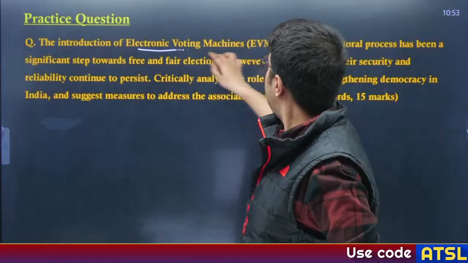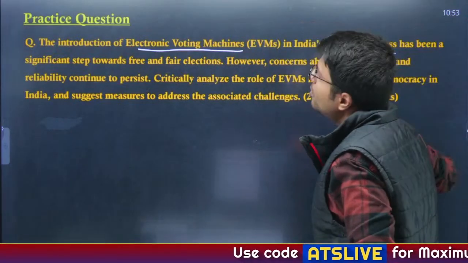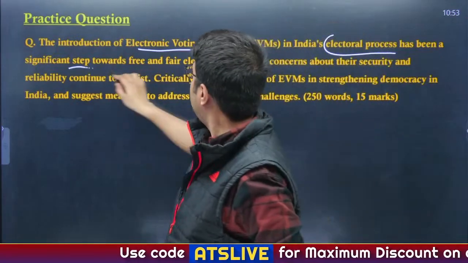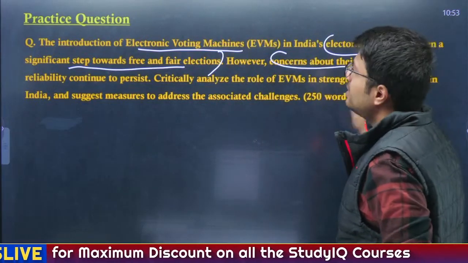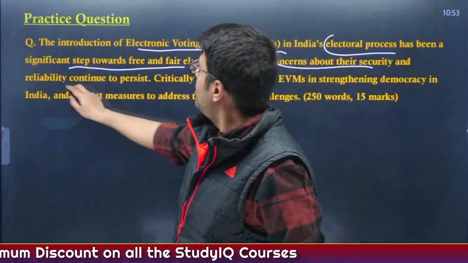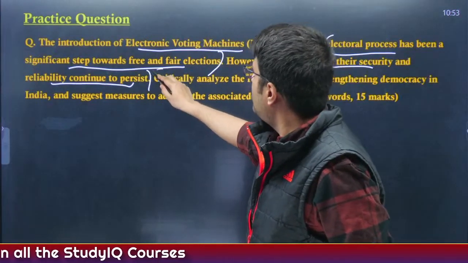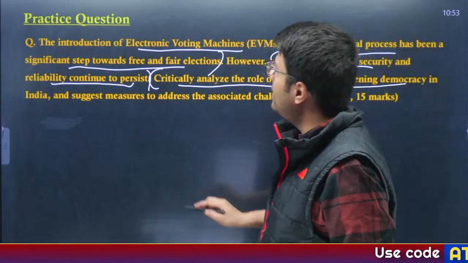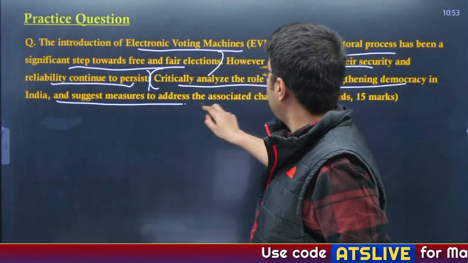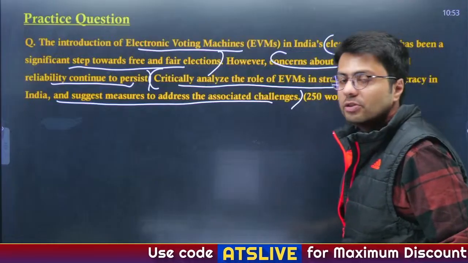With the introduction of EVMs in India, the electoral process has taken a significant step forward for free and fair elections. However, concerns about their security and reliability continue to persist. So in that light, critically analyze the role of EVM in strengthening democracy in India and suggest measures to address the associated challenges.